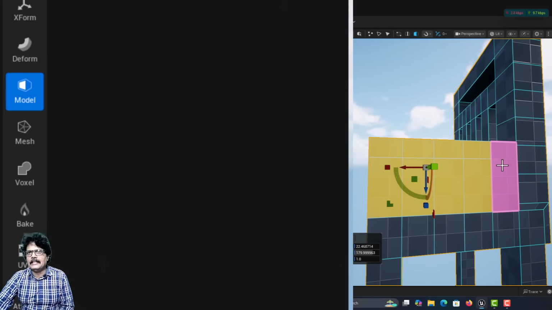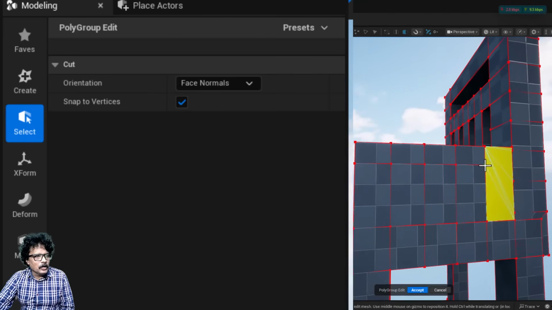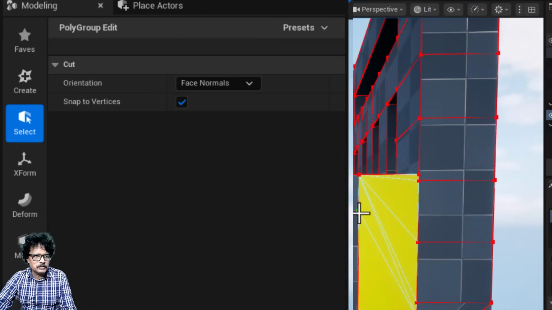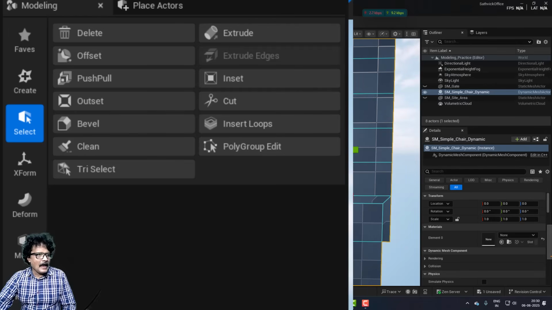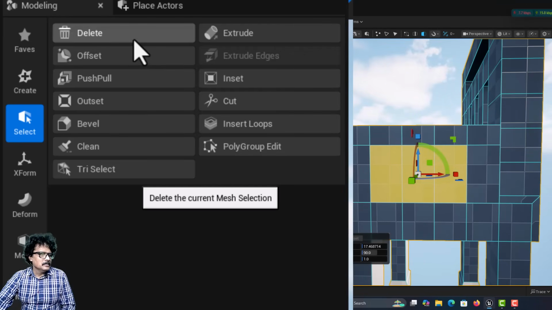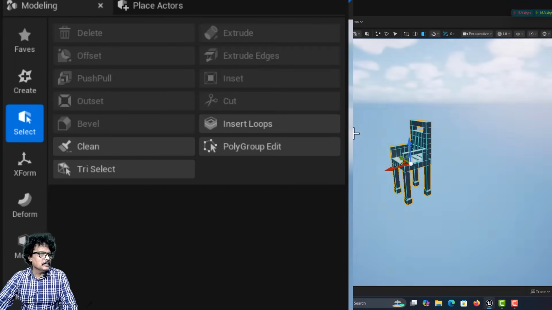So this I will do a manual cut now. So I will select this face, come into select cut, and I am going to right click, turn like this, press D and move a little like this, and from this point I will add one straight cut like this. See, one straight cut like this. So now I have got this cut. Now I don't want this area. What I can do is I can just select these faces like this with shift, and you have the option here to delete. Just click delete, this entire face got deleted, and now I will just move out.